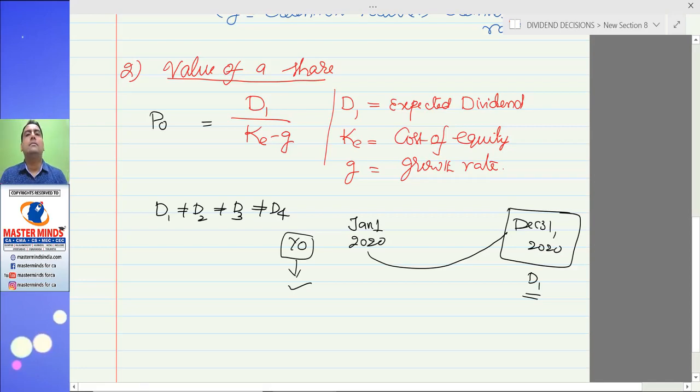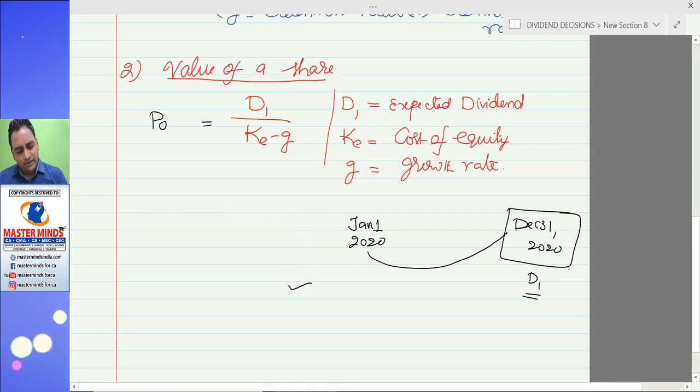An investor always buys shares on an ex-dividend basis. So his first dividend comes at the end of the year. That's why we are taking D1 instead of D0 or D2, because the first dividend will come at the end of the year. That's all.